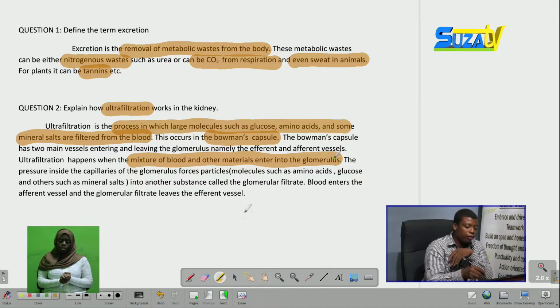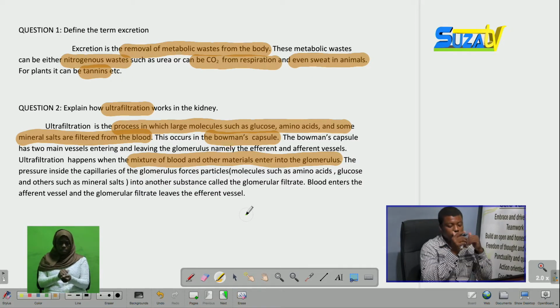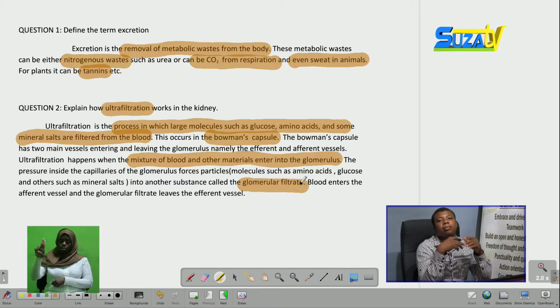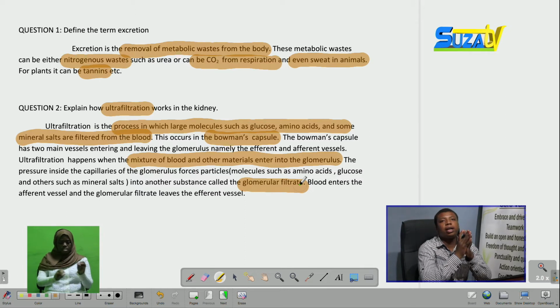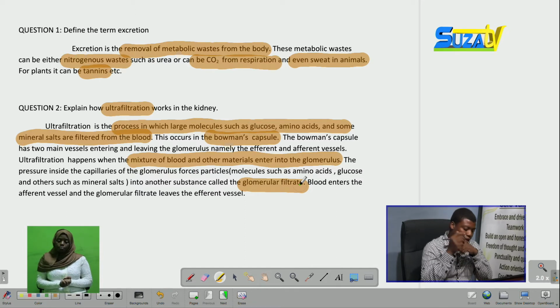The pressure inside the capillaries of the glomerulus forces the particles into another substance known as the glomerular filtrate. The glomerular filtrate is nothing but a mixture of urea, glucose, amino acids, and other materials which have been removed from the blood through ultrafiltration.